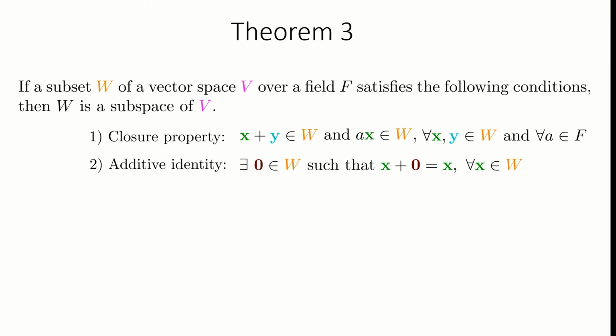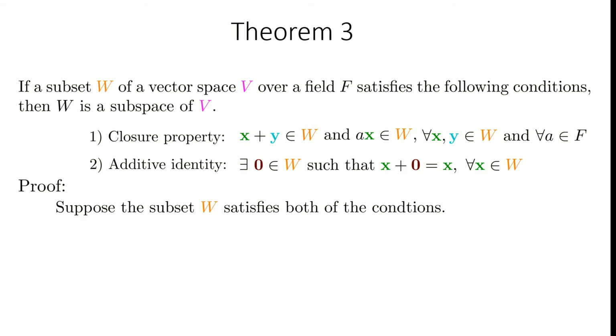Let us prove that if a subset W of a vector space V is closed under vector addition and scalar multiplication and contains the identity vector, then the subset W is a subspace of V. Let us assume that the subset W is closed under addition and scalar multiplication and also contains the identity vector.